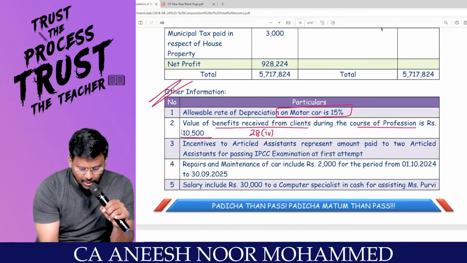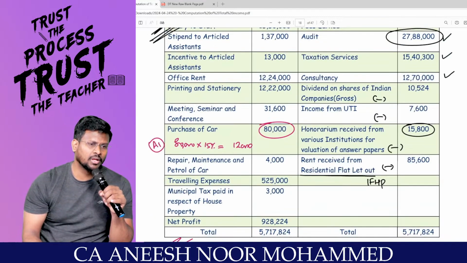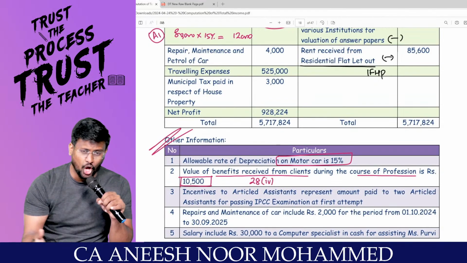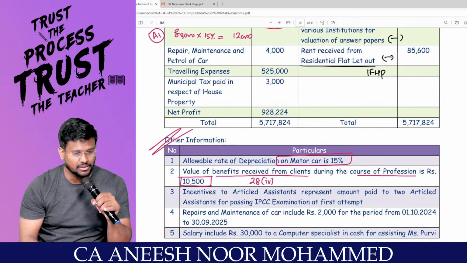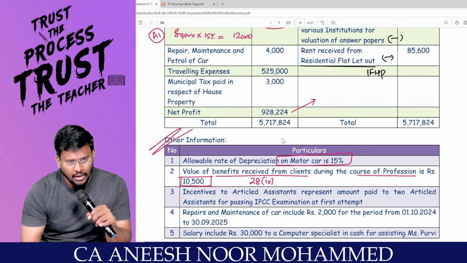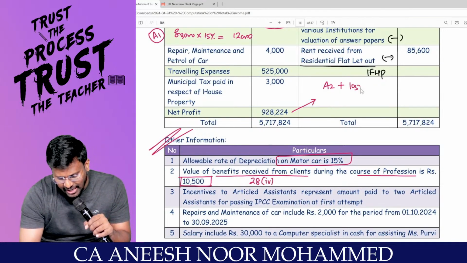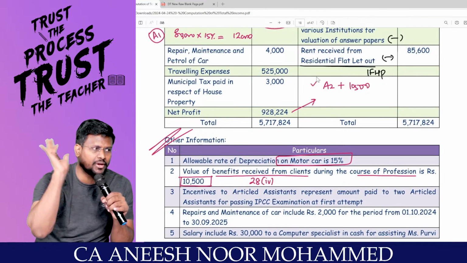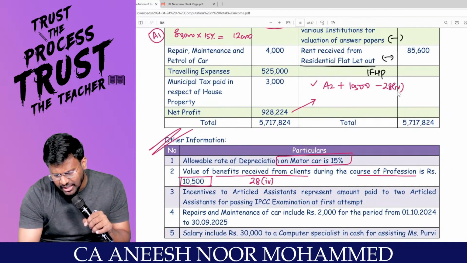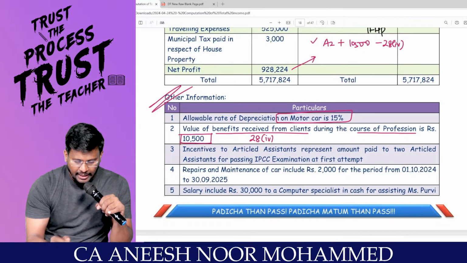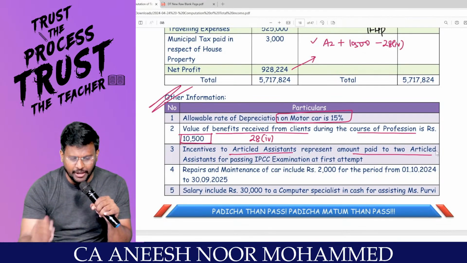But this 10,500 has not been credited to the P&L account. That means since this has not been credited to the net profit, has not been added, increased. So to this net profit, I have to do adjustment number 2, which is nothing but I have to add 10,500. That's it, game over. Because of 28 clause 4 reference, incentive to article assistant represent amount paid to 2 article